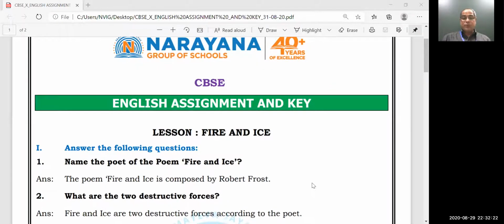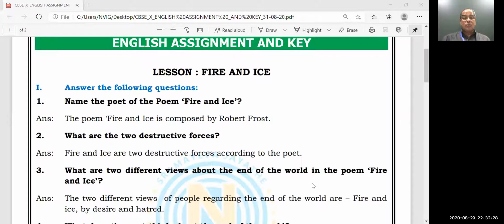Name the poet of the poem Fire and Ice. Just now I told you. The poem Fire and Ice is composed by Robert Frost. What are the two destructive forces? Fire and ice are two destructive forces according to the poet.